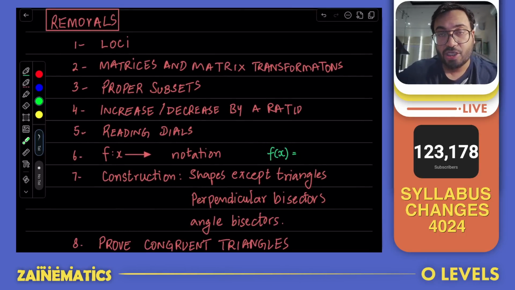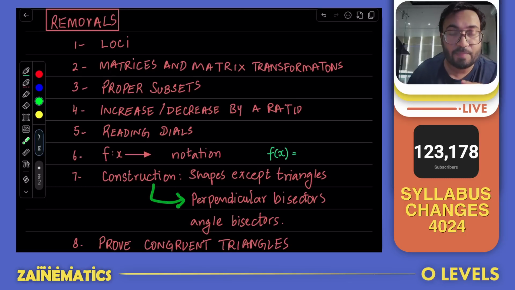Construction of shapes is gone except for triangles. So you'll still have to construct triangles using compass and scale, but perpendicular bisectors are gone, angle bisectors are gone, and I'm talking about construction of the perpendicular bisector. As far as the equation of a perpendicular bisector in coordinate geometry is concerned, that is still part of our syllabus, and that is tested very frequently. You must do that every time before you go for an exam. And angle bisectors are gone now.